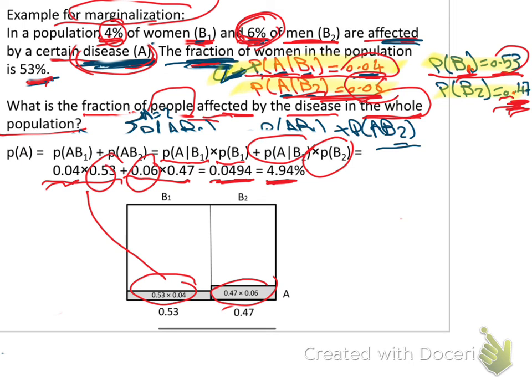But in reality, the percentage of the men is 47% only, and the woman is slightly higher, which is 53. So they're not 50-50, they're 47-53. So they are very close to 5%. That's why it came to 4.94. It even makes sense.